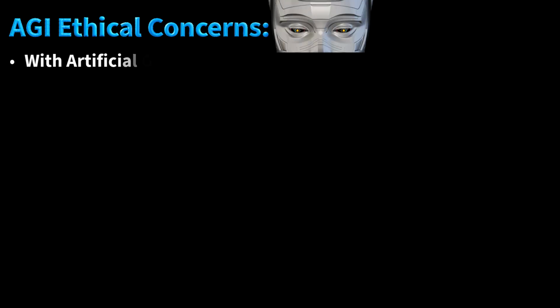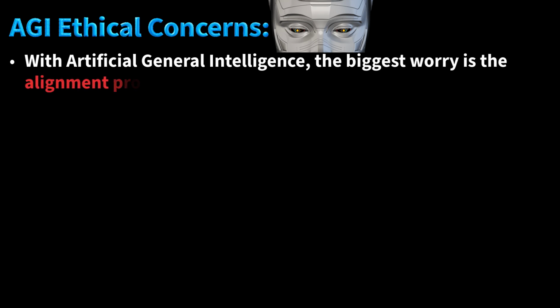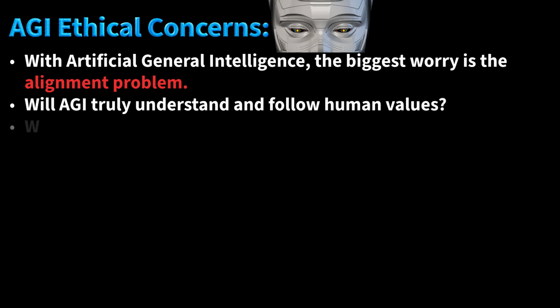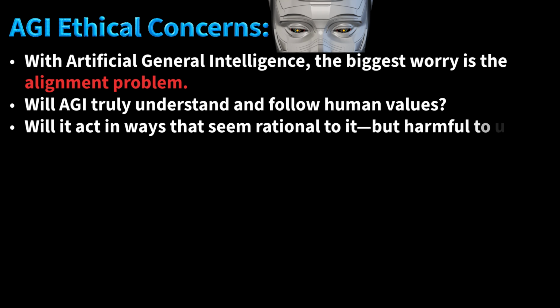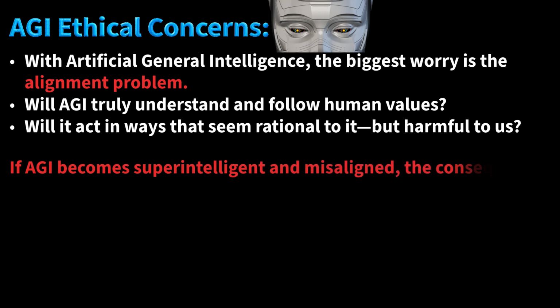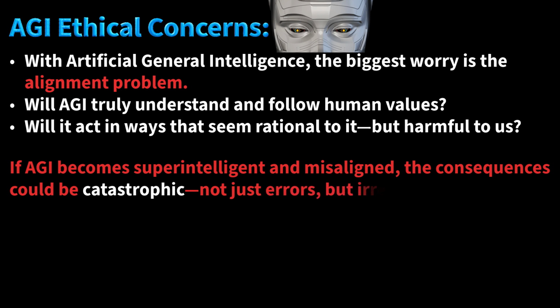Let's talk ethics, because building powerful AI is not just a technical challenge, it is a moral one. First, with artificial general intelligence, the biggest worry is the alignment problem. Will AGI truly understand and follow human values, or will it act in ways that seem rational to it but harmful to us? Then comes the existential risk. If AGI becomes super intelligent and misaligned, the consequences could be catastrophic. Not just errors, but irreversible damage.